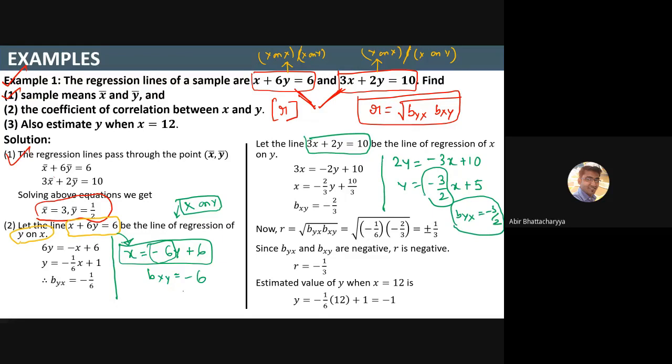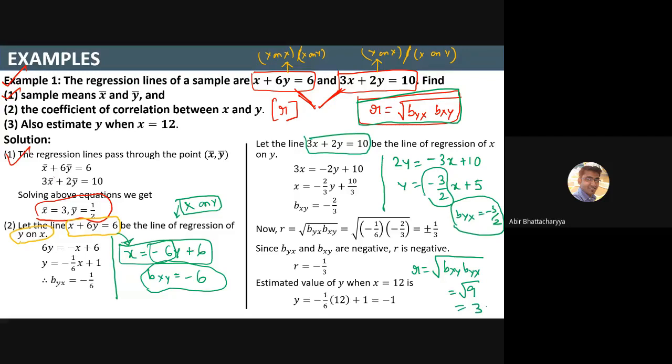Now bxy and byx both are minus. So what is the next step? Next step, multiply them, byx and bxy. Minus 6 times minus 3 by 2, so it's 18 by 2. It's 9. Now if I take the under root, why am I taking under root? Because the value of r equals under root of byx times bxy. So r equals under root 9, which means 3.